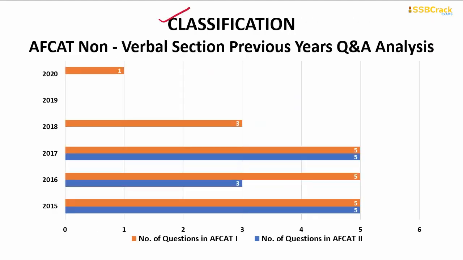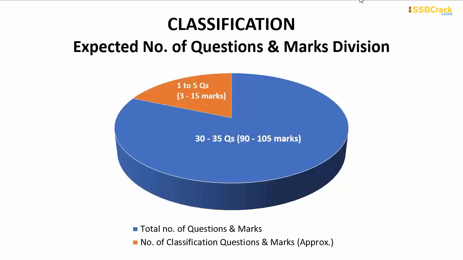Now coming upon to classification. So from classification, there were 5 questions which were maximum and which came many times, and minimum questions are 1 only, which came in AFCAT 1 2020 paper. So we can see that there is a decrease in number of questions from this topic in the past 3 years. And in your upcoming AFCAT exam, you can expect around 1 to 5 questions from classification, which will comprise of around 3 to 15 marks out of your total marks.